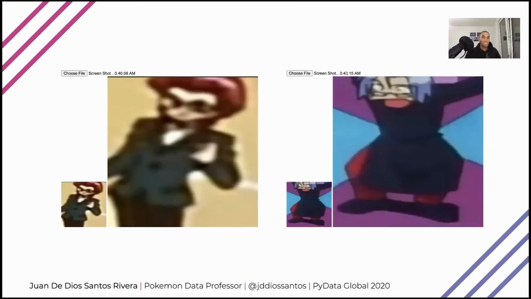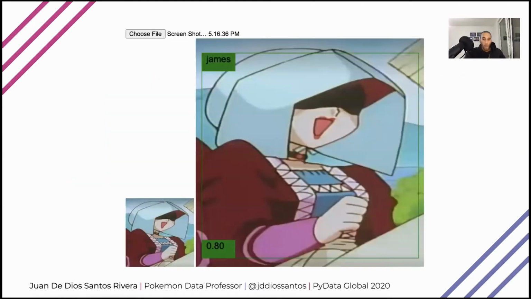And I realized that in cases where the images are a bit too goofy or too funny, the model is actually not capable of recognizing Team Rocket. Also, we have cases like this where it's quite hard to actually see who's here. For example, I'm pretty sure that if I would stand all the way here and take a look at my image, I'd be like, I think that's Jesse, but I'm not so sure about it. So it's okay, network. I'm going to forgive this one because it's not a straightforward case.